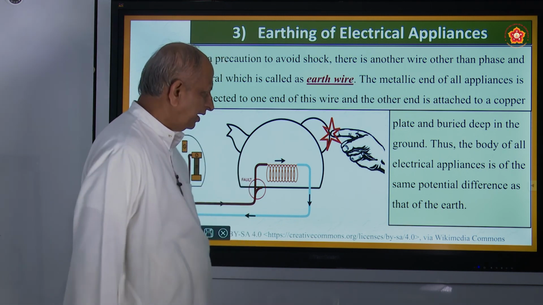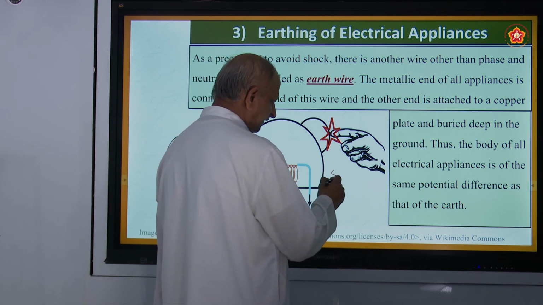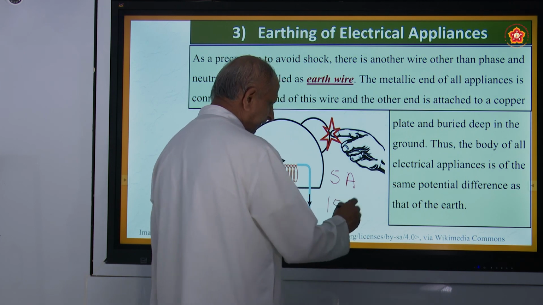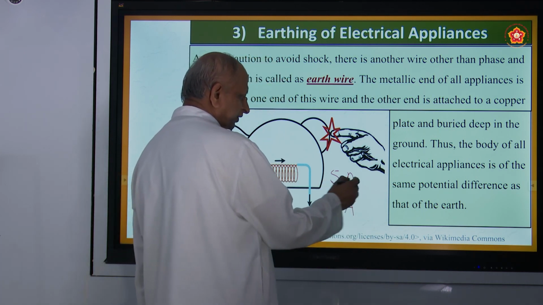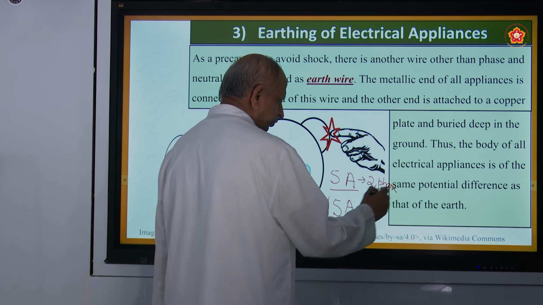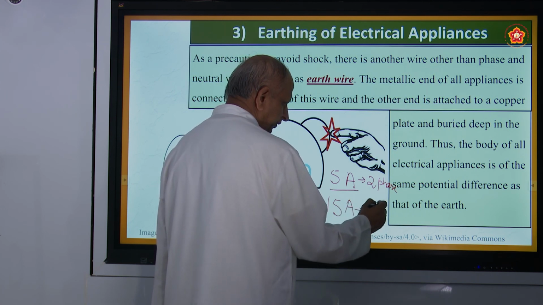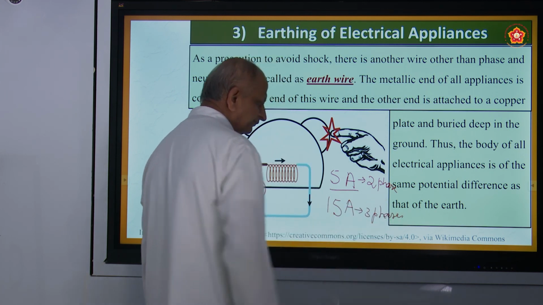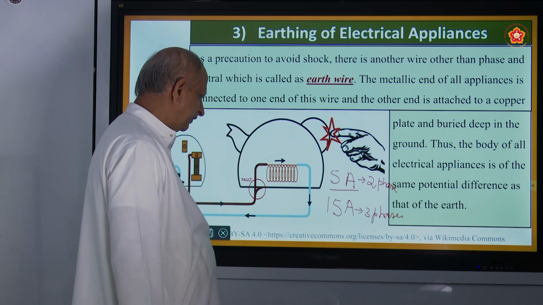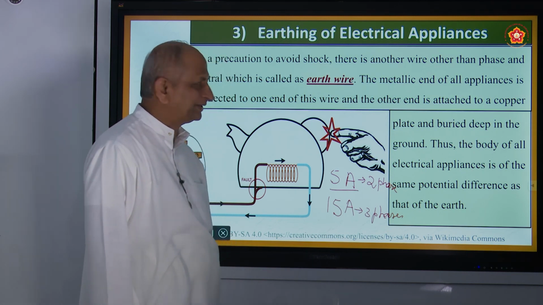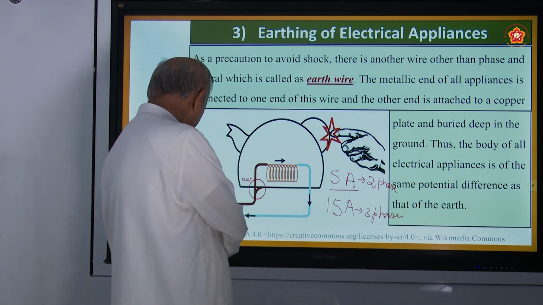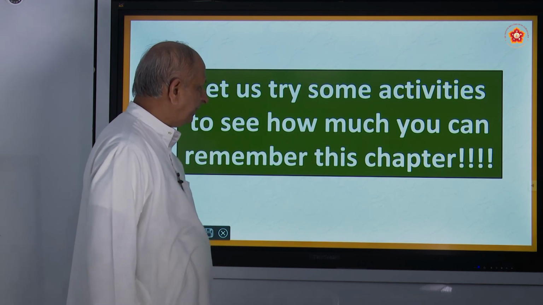Heating circuits. And what is heating and lighting? A lighting circuit will be about 5 amps of current. A heating circuit will be about 15 amps. And this lighting circuit will be about 2 phases, and the heating circuit is about 3 phases. So all the 3 phase devices should be transferred to the earth, and that is what is called earthing or grounding also. Okay, and this is a very important thing.